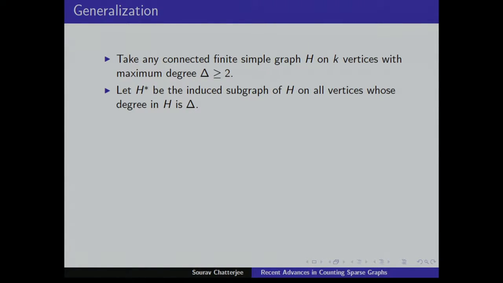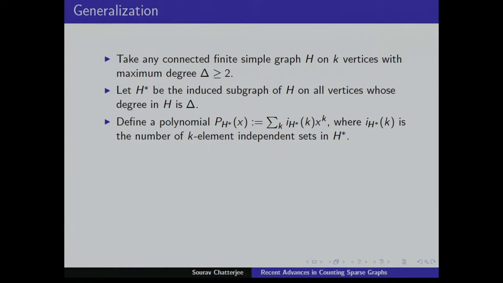So it requires a little bit of preparation. Let H star be the induced subgraph of H on all vertices whose degree is exactly equal to Delta. Okay, so if H is a regular graph, then H star is just H. Define a polynomial. It's sort of like the independence polynomial. Define a polynomial related to this graph as summation of x to the k times the coefficient. The coefficient of x to the k is the number of k element independent subsets of H star. Okay, so it's just defining a polynomial.